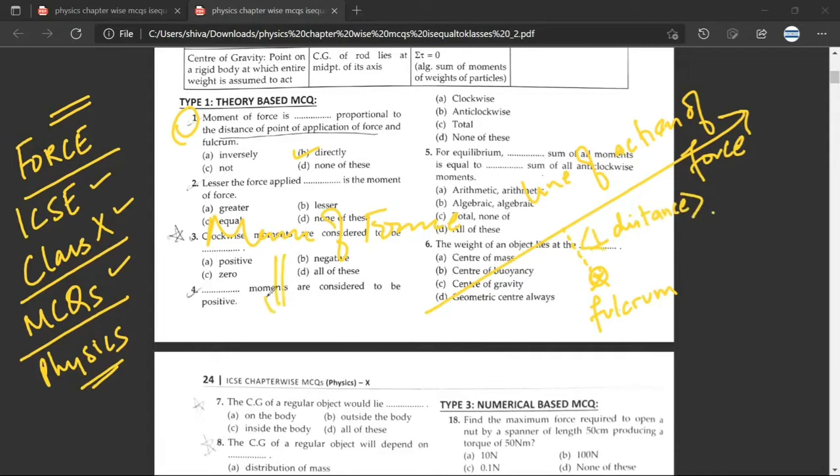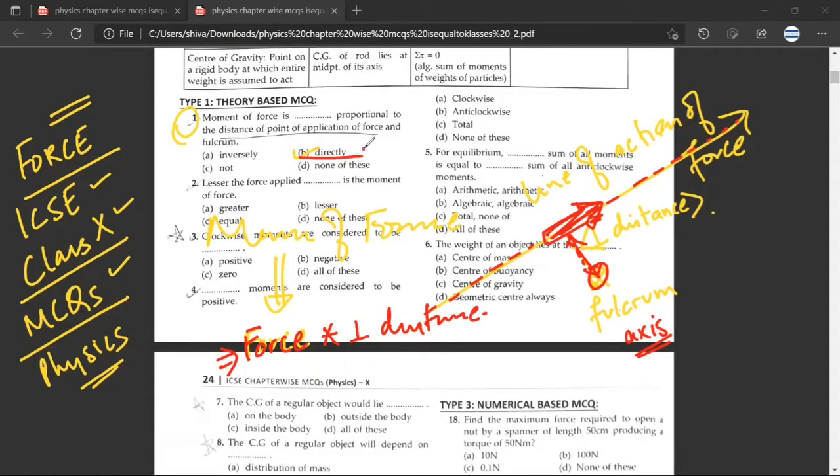So that is why the formula is force. This would be the force. And this, always remember, is the line of action of force. And you need the perpendicular distance between this line of action of force and the fulcrum. You can call it the fulcrum or the axis, whatever you want. So moment of force would be equal to the magnitude of force into this perpendicular distance. So moment of force is proportional to distance of point of application of force and fulcrum. It will be directly. Any doubt, Mr. Sibang? No doubt. Okay.